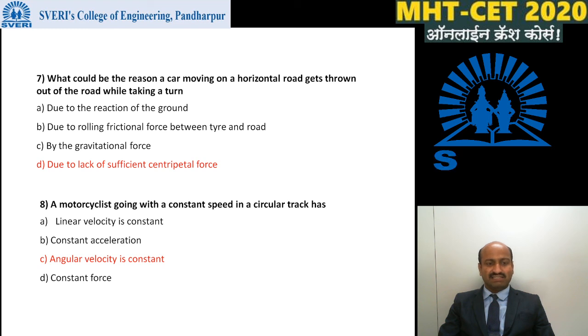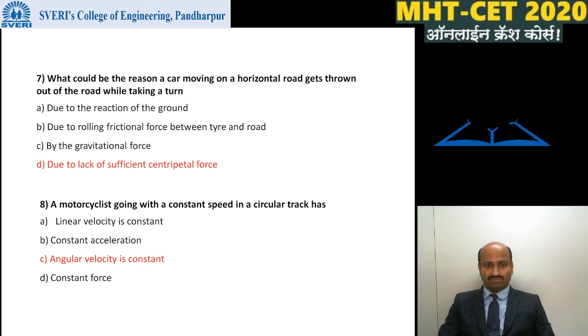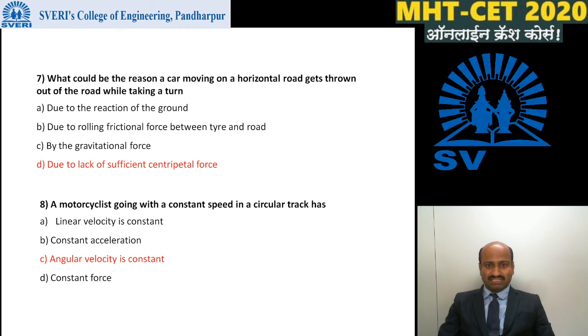The answer is the lack of sufficient centripetal force, because to continue its motion on a horizontal road while turning, centripetal force is necessary. If centripetal force is absent, the car will be thrown out of the road.